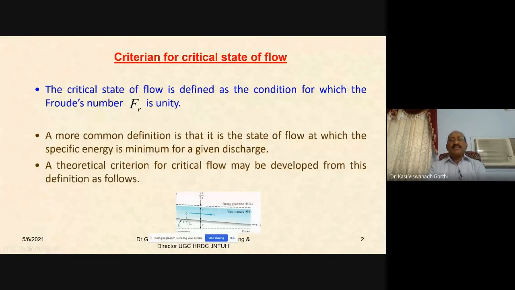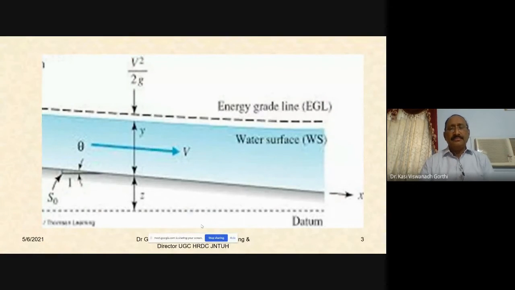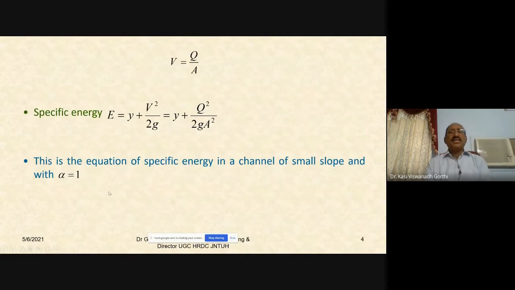At a given section, in a more elaborate figure which is shown here, with respect to the datum you have the elevation head z, and then this is the channel bed or channel bottom, and the top water surface. And for this top water surface, if you add v square by 2g, the velocity head, you have the energy grade line. Let v be the mean velocity, theta the inclination, and S or S0 the longitudinal slope. The mean velocity v from the discharge equation is the discharge Q divided by A, or capital Q is equal to area into velocity, A into v.